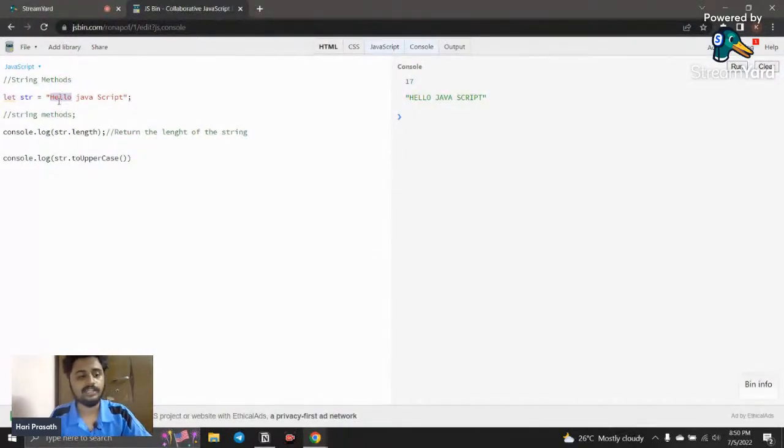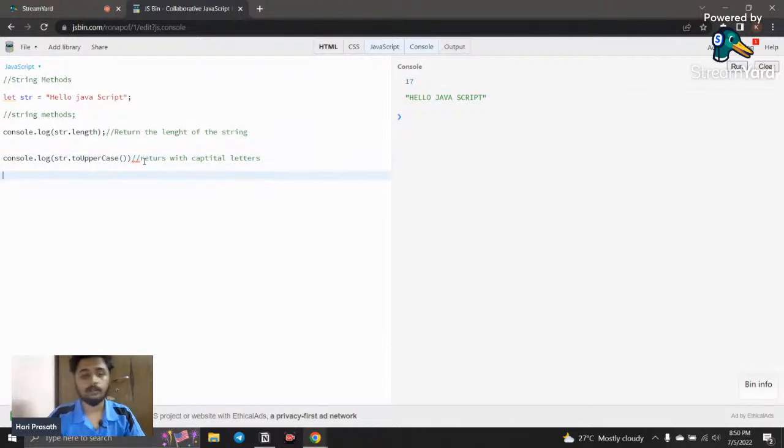Instead of that, some default methods are available in JavaScript, and you can use those. Among them, toUpperCase is one of the methods. What toUpperCase does is it returns the string with capital letters.